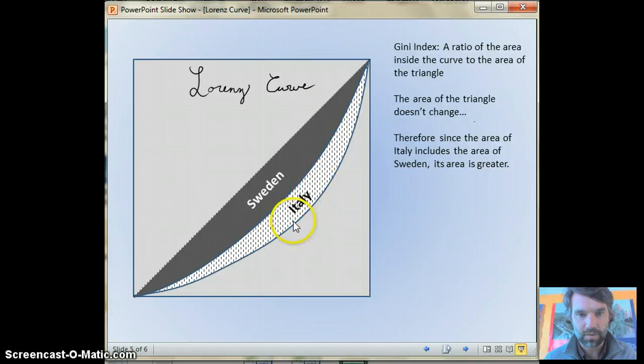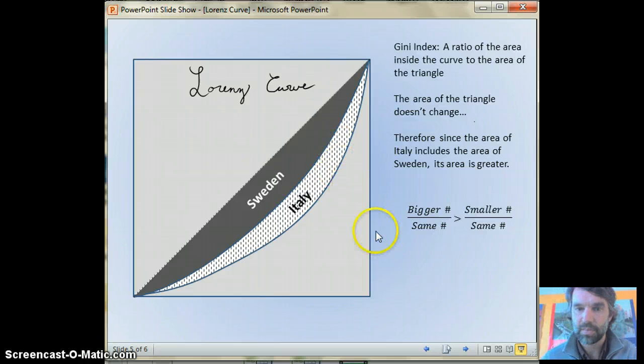So from this curve all the way up to the line of perfect equality, that's going to be the first number that we look at. We usually just call that A. Okay. Second number then is the area of the whole triangle down here. So it's just a ratio of everything inside of the curve to the whole area. So obviously, the bigger this curve is going to be, the bigger the number is going to be.